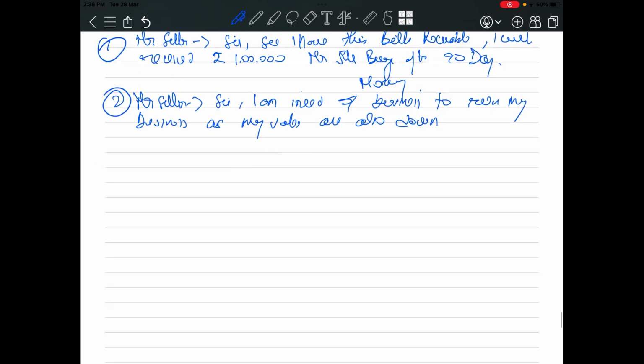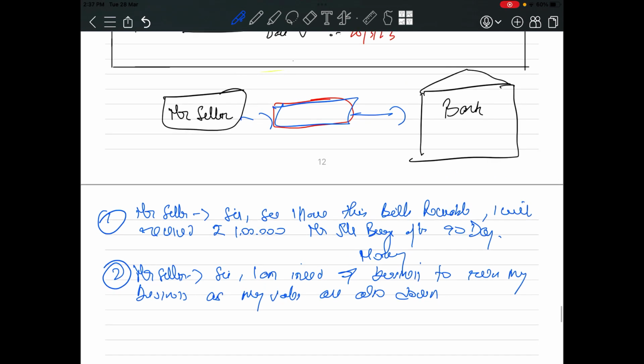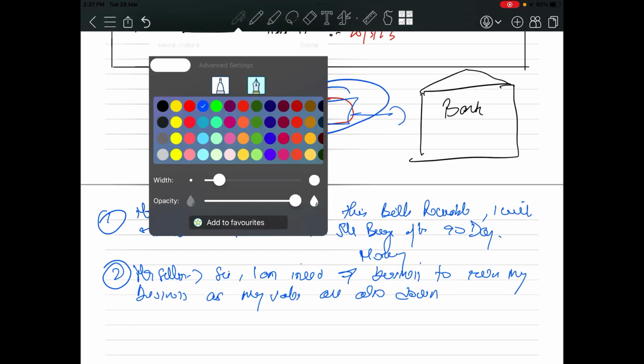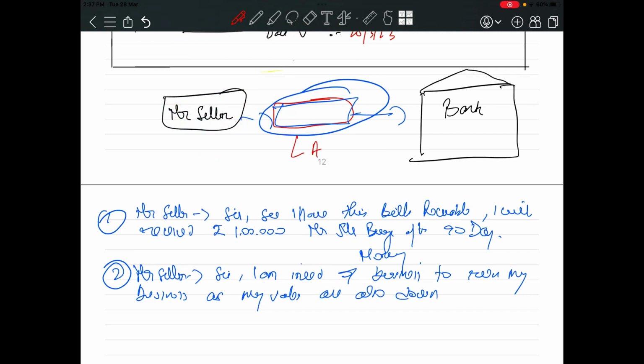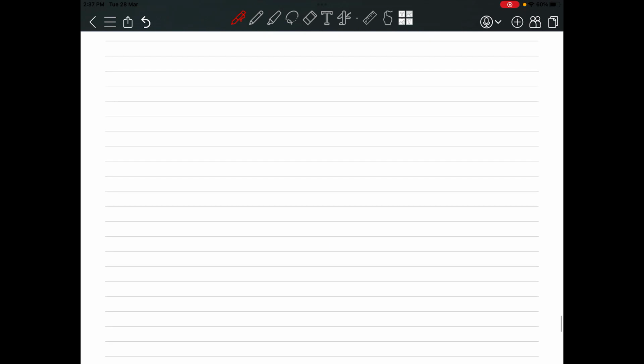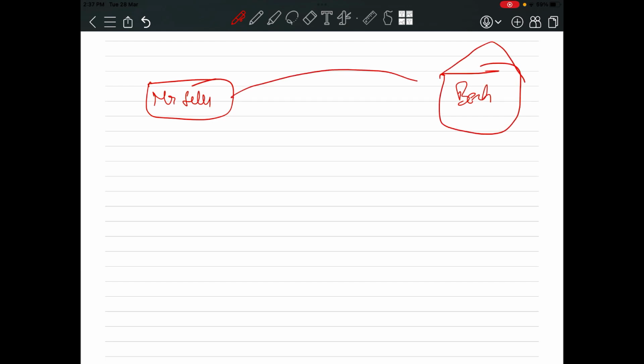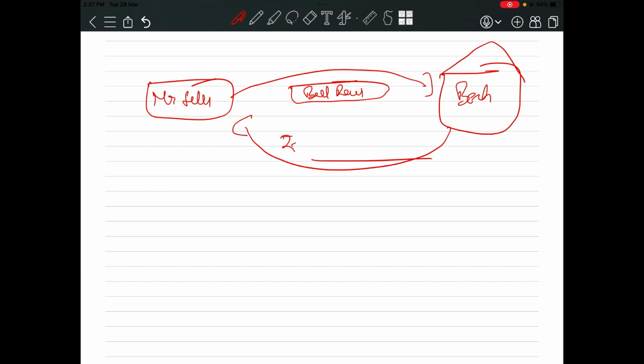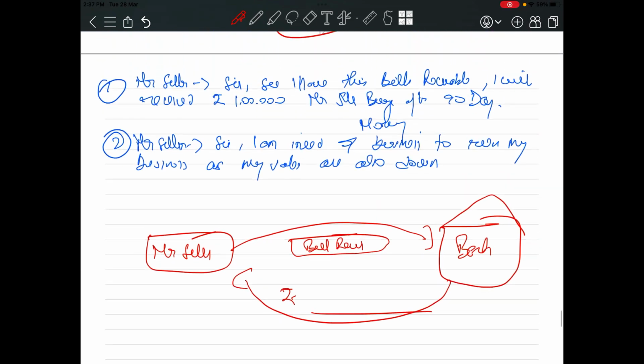So what did the bank do? Now see, the bank will accept these bills of exchange. Now what will the bank do? This is Mr. Seller and this is the bank. Mr. Seller will give the bills of exchange, bills receivable, to the bank, and the bank will give Mr. Seller the money.